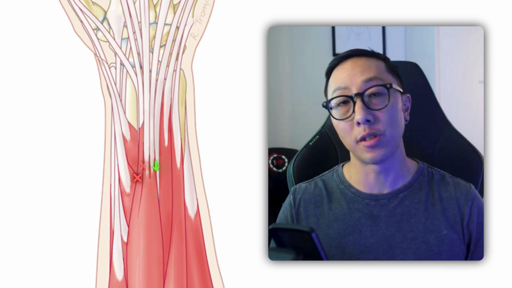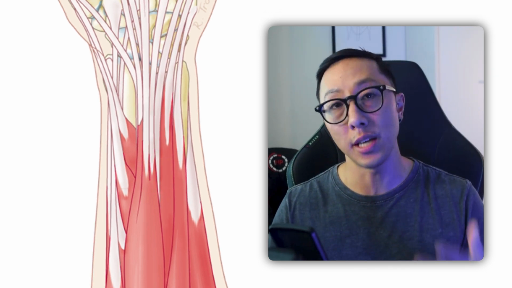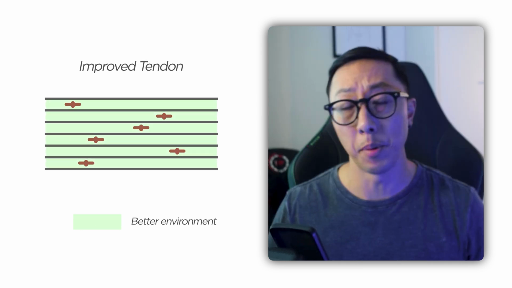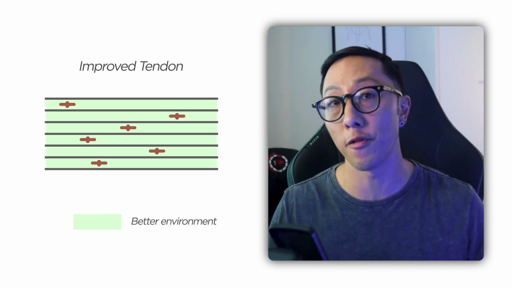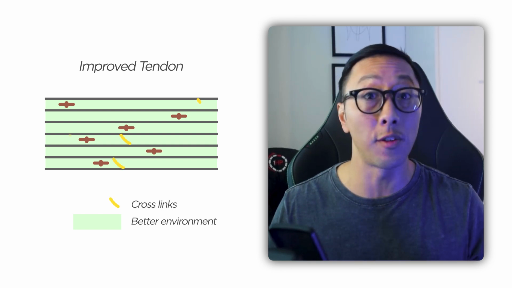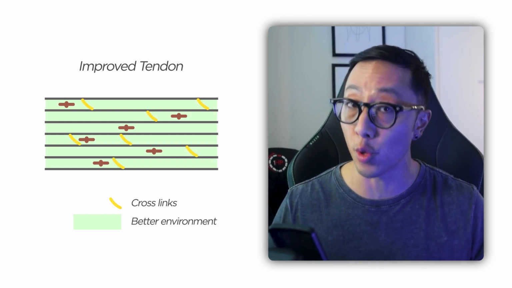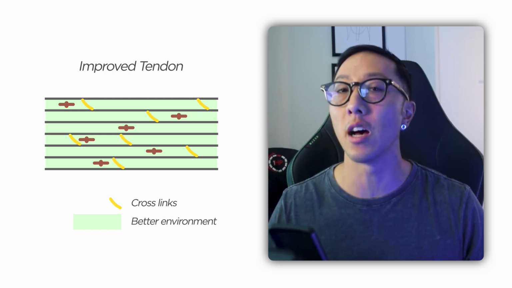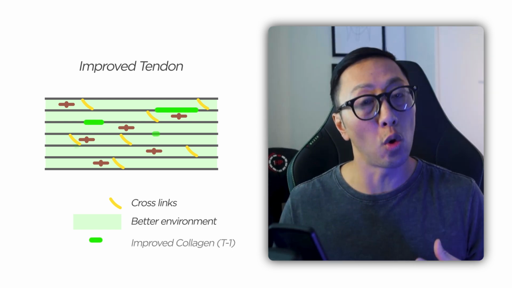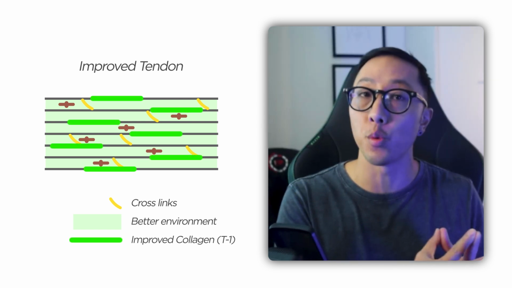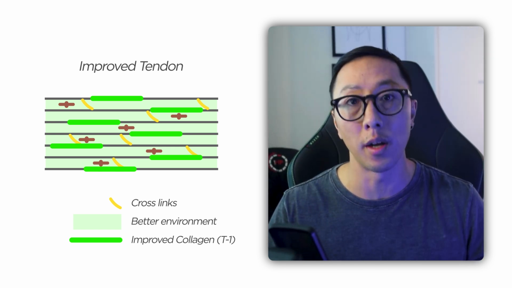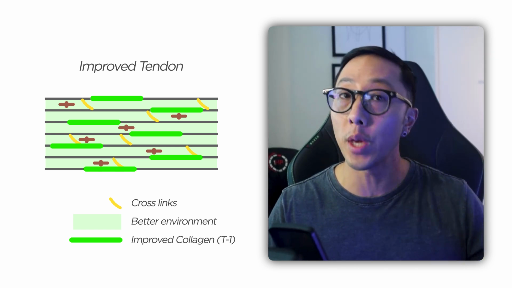When we provide healthy load to the tendons, here's what actually happens. The casing and surrounding of the tendon better manages the fluid within to help better handle stress, but also glide alongside each other more effectively. There are cross-links that develop that also increase the amount of stress that can be tolerated. But even more unique is that the fibers themselves become stronger, and that's controlled by the type of collagen within that fiber. More of the stronger collagen type 1 makes up the fiber rather than the weaker ones, type 3 and type 4.